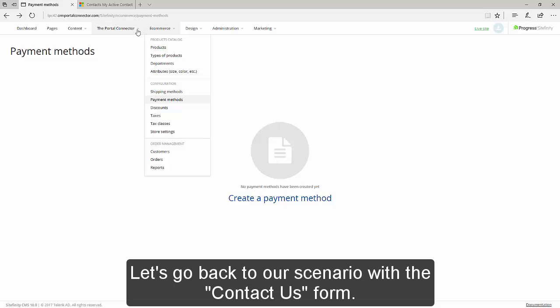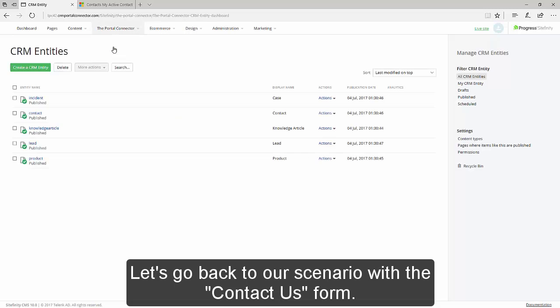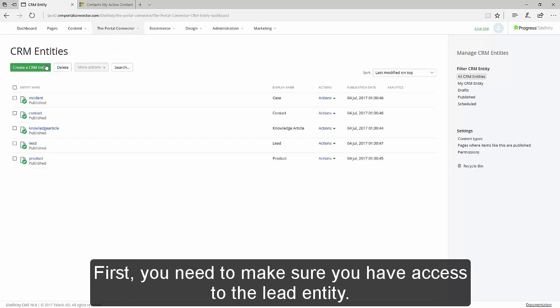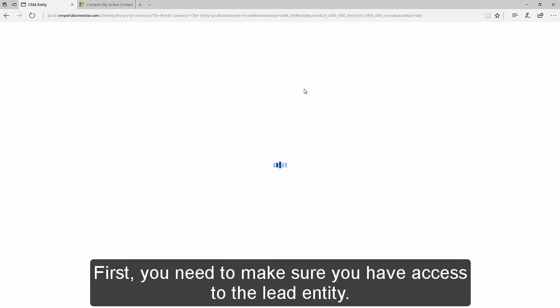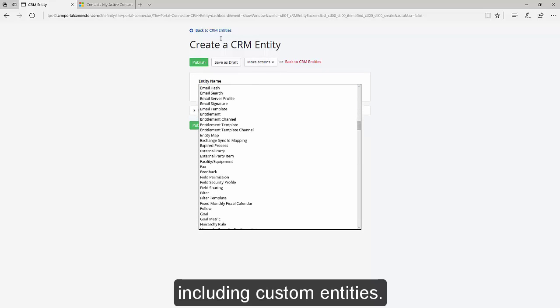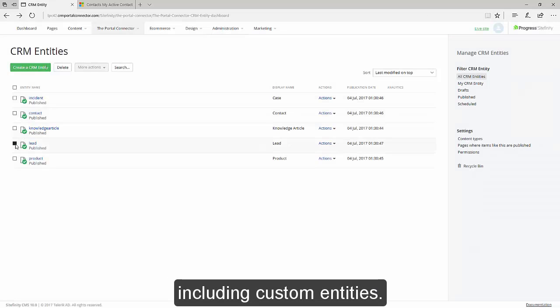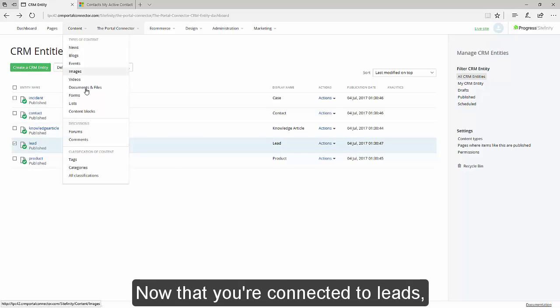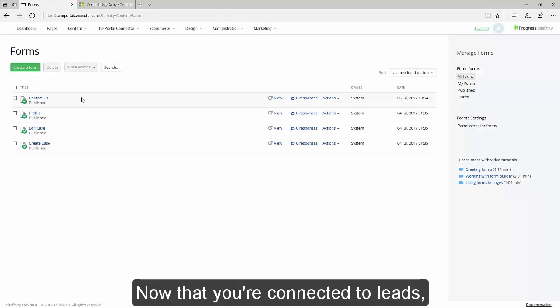So, back to our scenario with the Contact Us form. First, we need to make sure we have access to the lead entity. We have the ability to connect to all entities in CRM or 365, including custom ones. So yes, we're connected to leads, so let's go build the form.